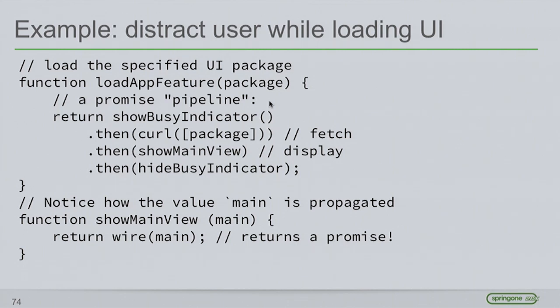Just the act of showing it on the screen, because it might be animated, might be something that takes an amount of time. So this is an asynchronous task called showBusyIndicator. Then afterwards, I want to go fetch some package off the server. Then I want to show this main view, which you can see here. And then I want to hide the busy indicator.